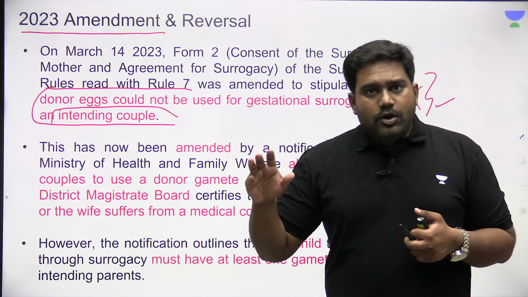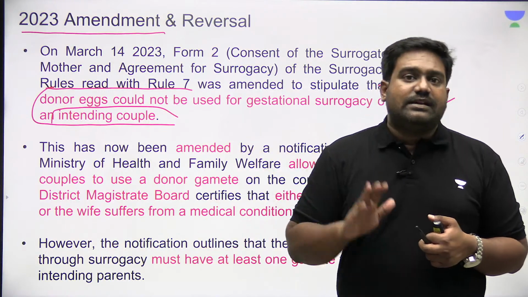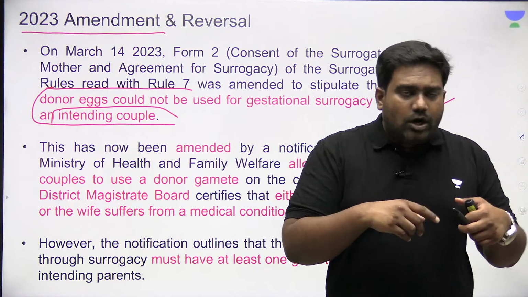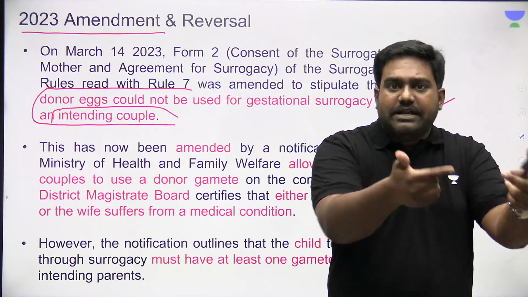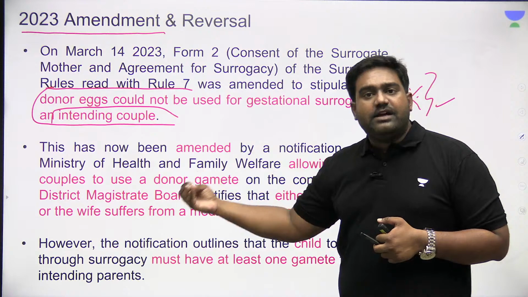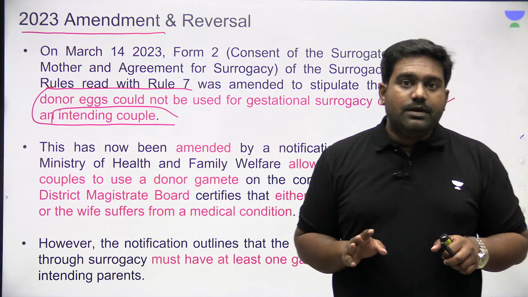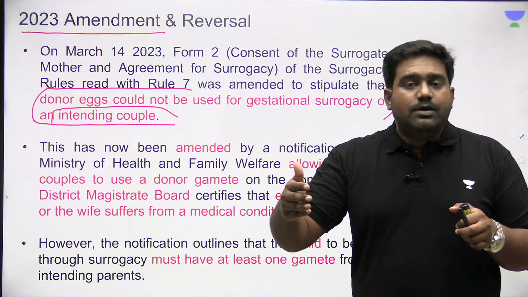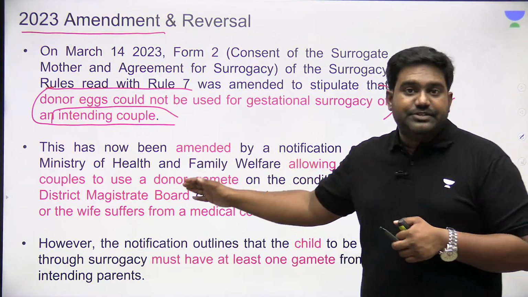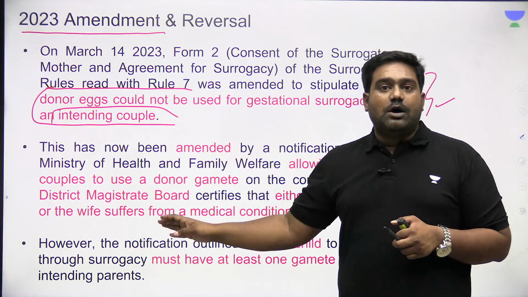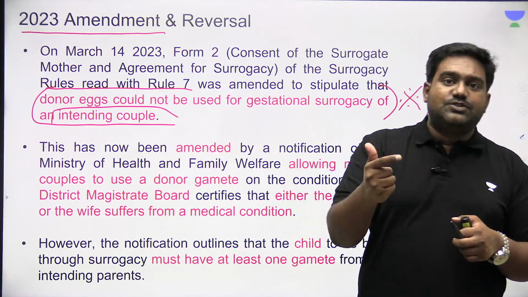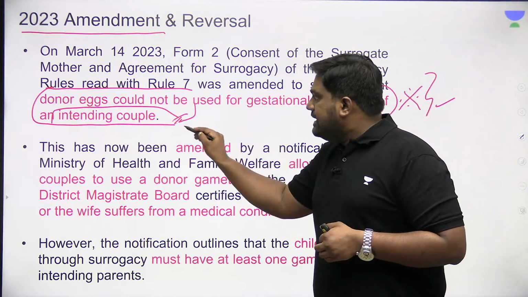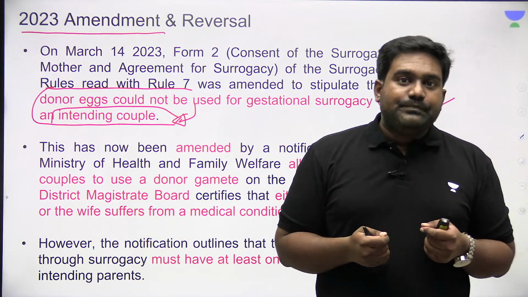Since only non-commercial, altruistic, gestational surrogacy is allowed in India, if the intended father and mother are not medically fit to use their gametes for fertilization, they couldn't bear a child even through the surrogacy process. The very purpose of this law was to help parents who are not able to bear their own child to have kids. But through such restrictive provisions, by banning the usage of donor eggs and sperms, the law was restricting the rights available to intending couples or intending parents.